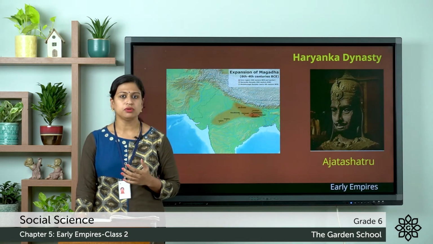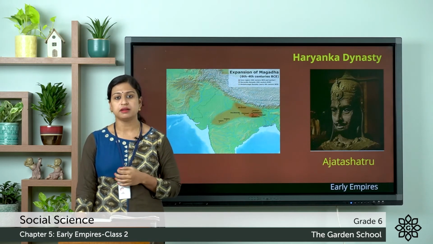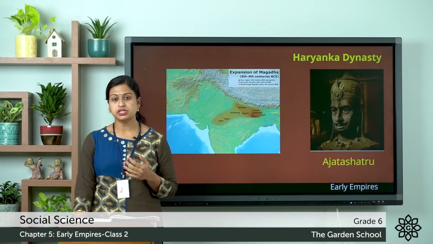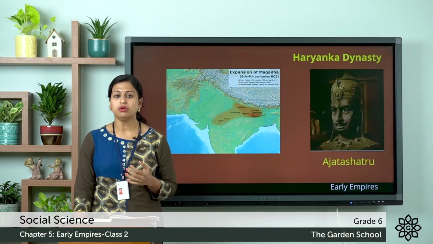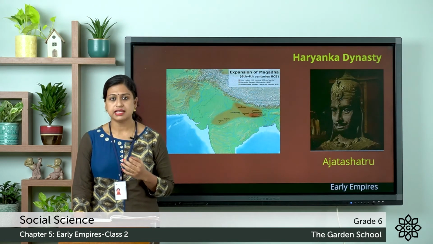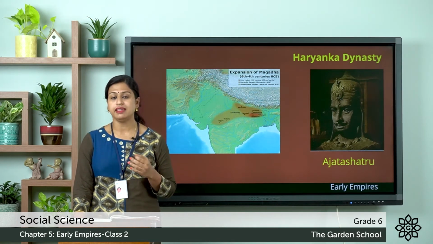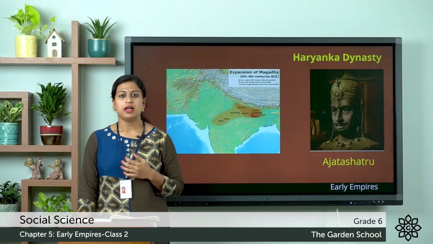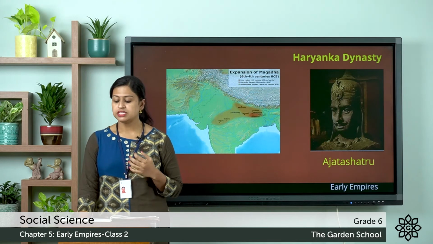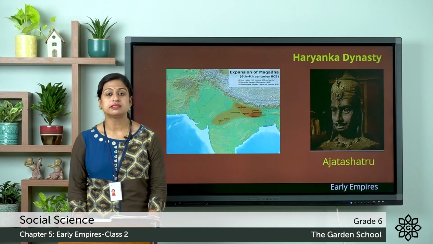And King Ajitashatru was very ambitious, and he wanted to expand the Magadhan kingdom, and for this he attacked the king of Kosala and the Lichchhavi Ganasangha, even though both the rulers were friendly and related to him. And at that time the capital of Magadha was Rajagriha, or the modern day Rajgir in Bihar. And later a new capital in the form of a water fort or Jaladurga was built at Pataliputra by Ajitashatru's successors.